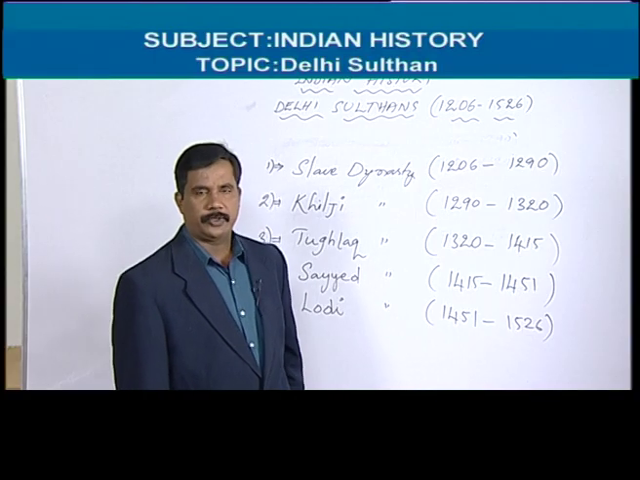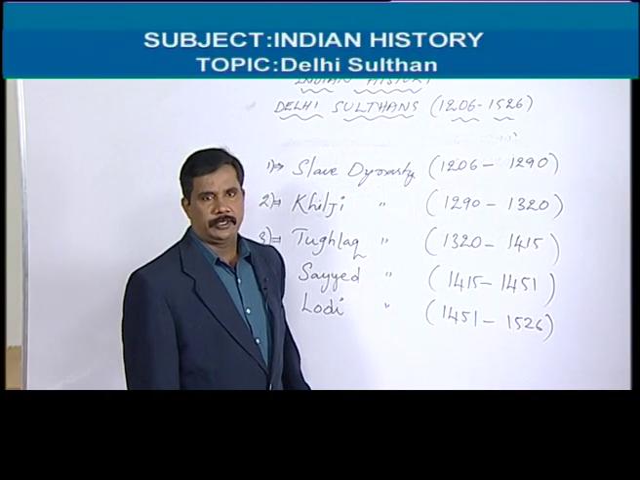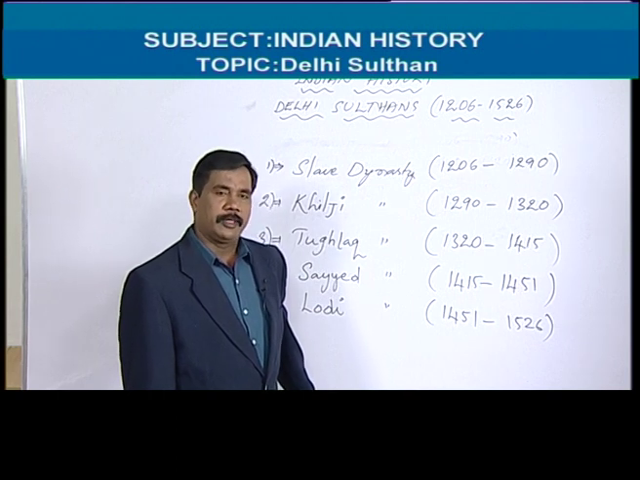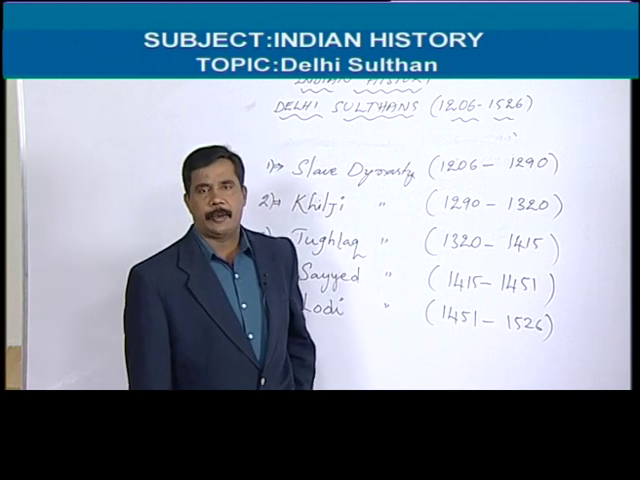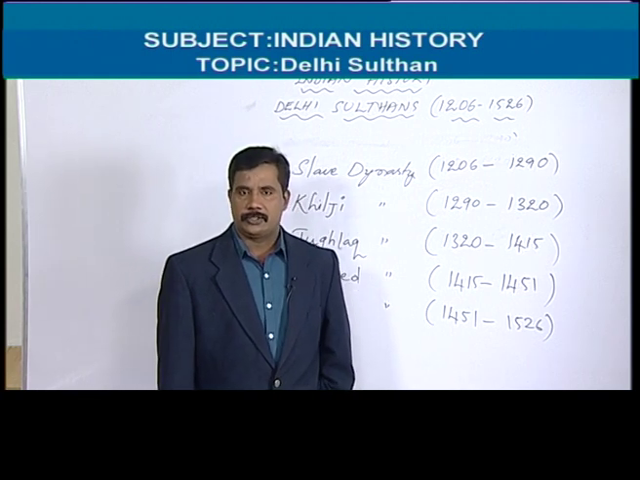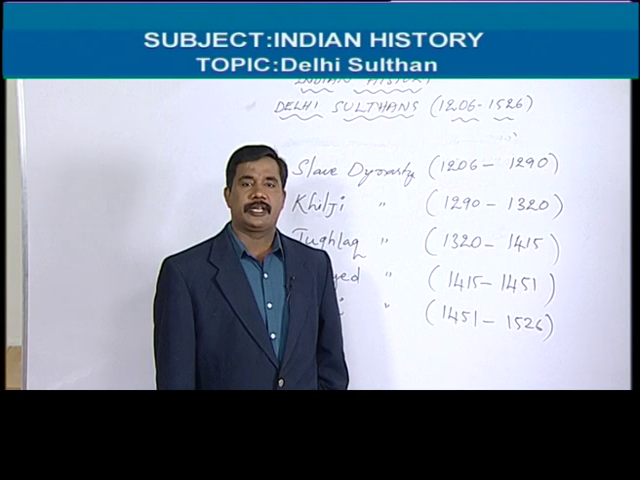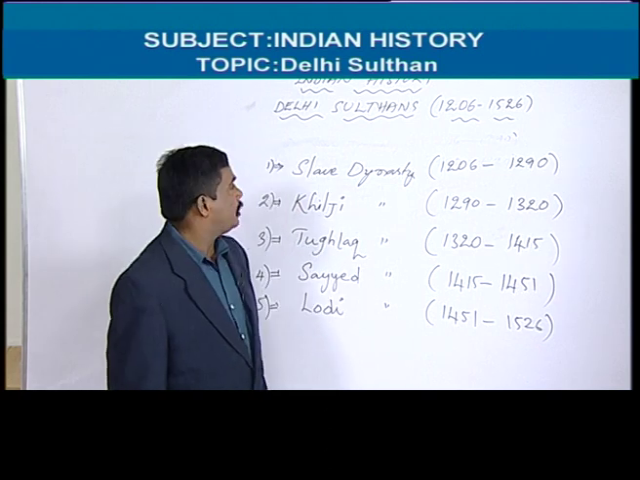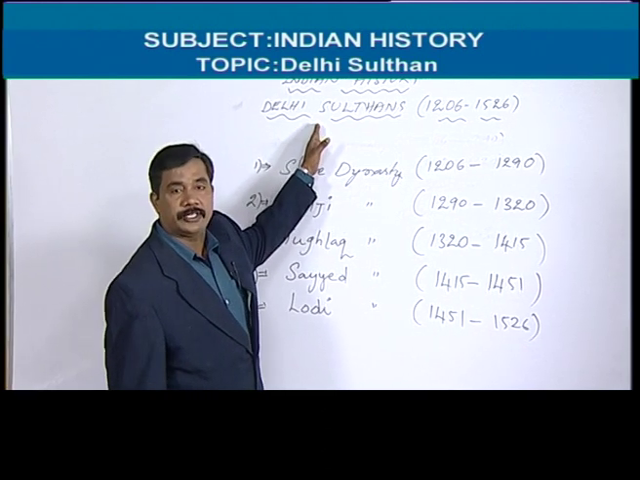Today we are going to explain about the Delhi Sultans. Delhi Sultans means those who ruled India from the Delhi capital. Especially, the Delhi Sultanate is the first Muslim dynasty in India.